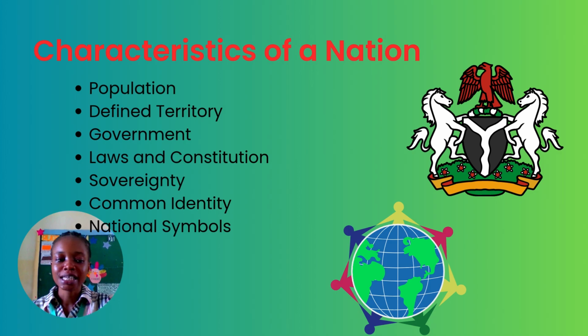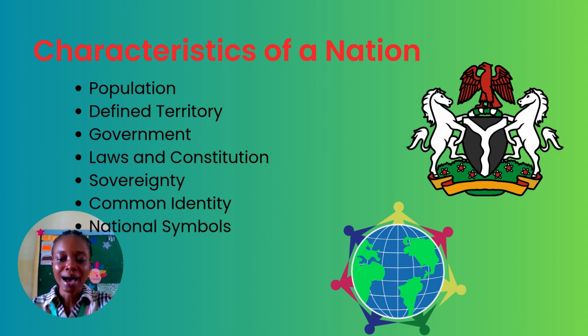The next on the list is common identity. Now, common identity means when a group of people share a sense of belonging, name, and nationality. Like Nigerians now, we are all known as Nigerians. Although we have various ethnic groups under it, we all share a particular identity as what? Nigerians. So for a place to be characterized as a nation, they must have a common sense of belonging, name, and nationality.